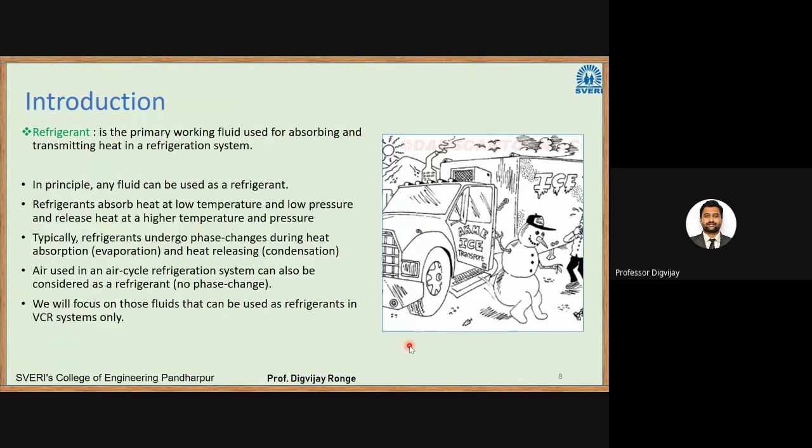But another thing in that was, if you want to take water from one reservoir, its level should be below the level of the reservoir. So that was the case of water pumping. Then I used that analogy for refrigeration. Similarly, if you want to transfer heat from a lower temperature reservoir to a higher temperature reservoir, in that case also you need an external work. That external work we call compressor work. In that case also, the working fluid, that is the refrigerant we are using, should be at lower temperature because heat flows naturally from higher temperature to lower temperature.